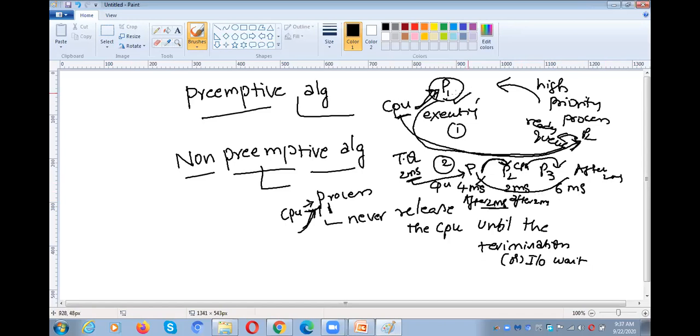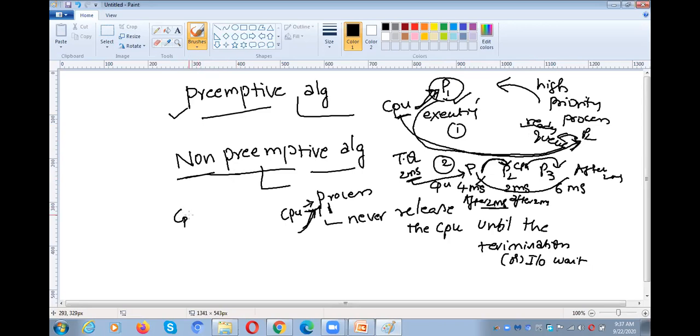In the previous case also, the CPU is executing process 1, a high priority process came into the ready queue, and even though P1 has not completed its execution, we switch the CPU from P1 to P2. That is called preemption. These are the cases under preemption. And what is non-preemptive?